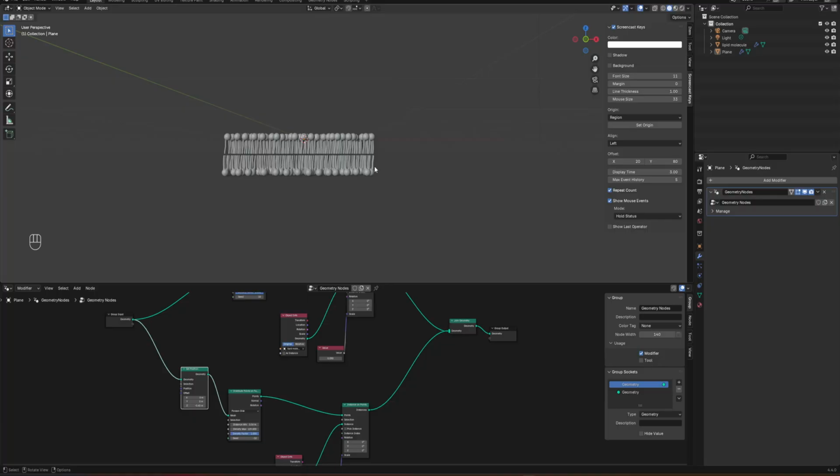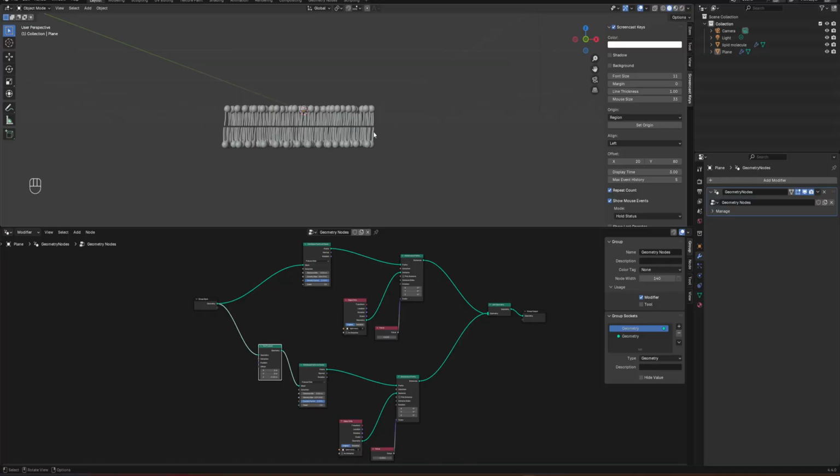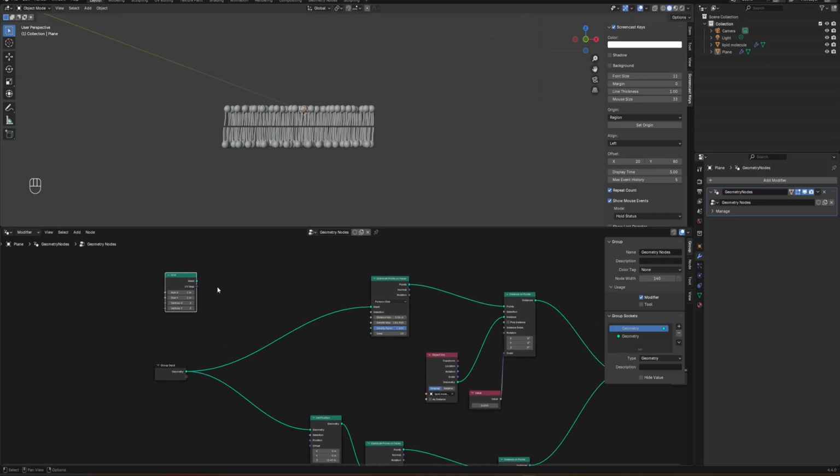Next, I would like to have something where the layer is not so flat, because I don't want that. So in order to tweak this flatness, we can follow this procedure. Instead of the plane that we added, we can go for a grid, add a grid, and then we can change the position of the grid. Set position.